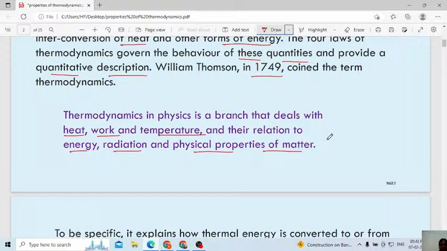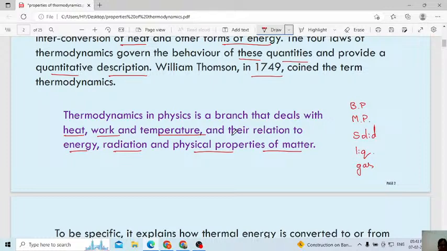Physical properties of matter, what is meant by physical property? It means external appearance like boiling point, melting point, whether the matter is in solid, liquid or gaseous state, and what the appearance of the matter is, whether it is amorphous or crystalline.